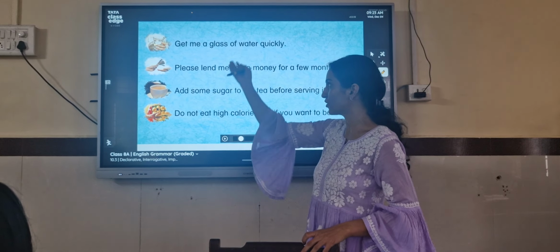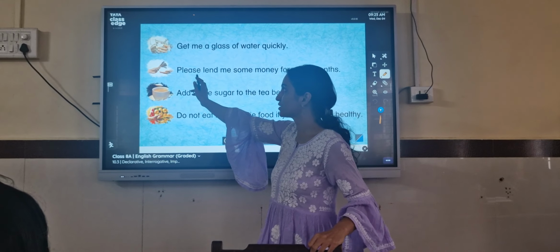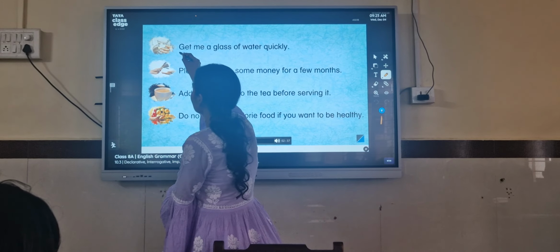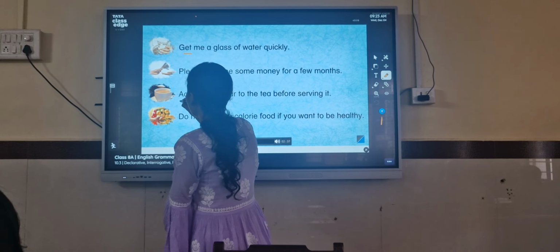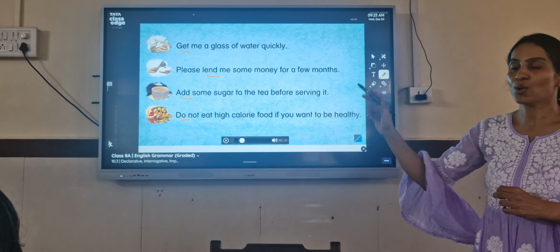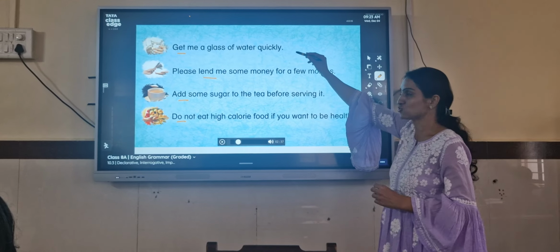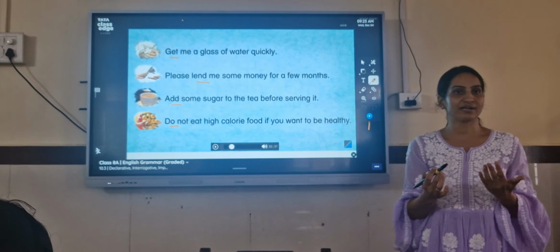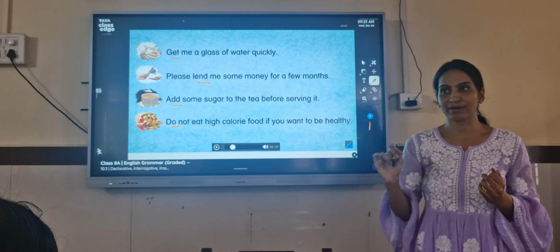Here also, some sentences are requests, but the actual sentence begins with the verb: see, get, lend, add, do. All the sentences begin with a verb and get the punctuation mark full stop. Majorly you will be finding a full stop, but in some sentences you will be finding an exclamatory mark also.